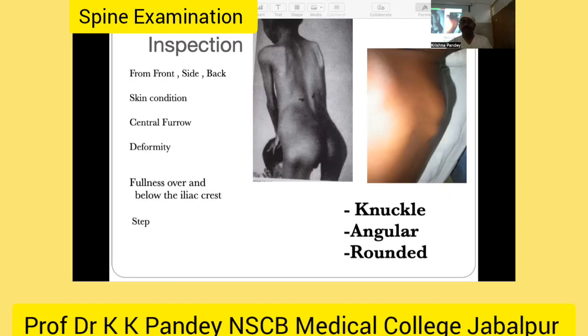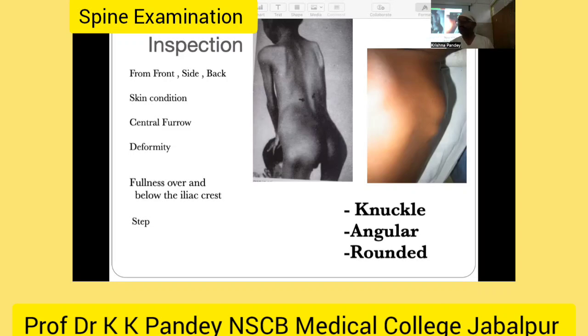Then deformity comes. Again, deformity should be seen from the side, and it includes knuckle deformity. This is a single vertebra collapse, as you see in any metastatic pathological fracture or benign tumor like eosinophilic granuloma, or in cases of central body collapse of Pott's spine. Then you can see a knuckle-like deformity. This is the knuckle. So in knuckle-like deformity patients, you see the back and there is one knuckle present.